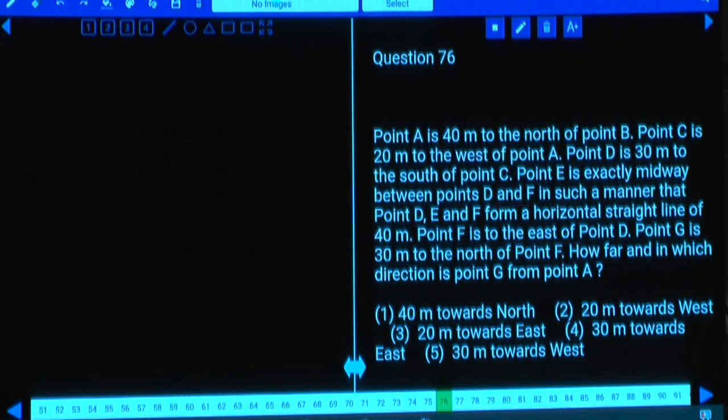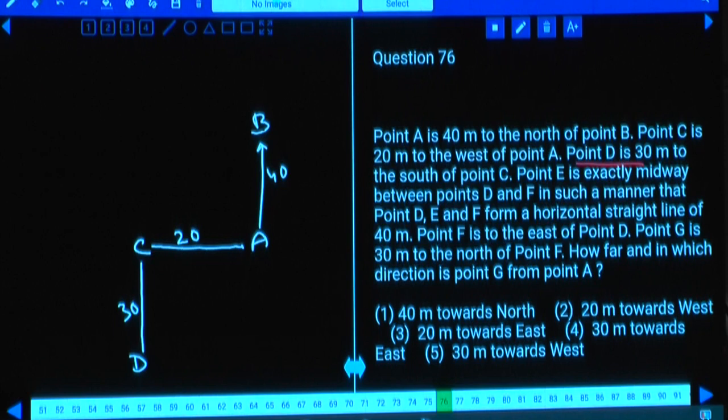A is 40 meters to the north of B. B is here, A is 40 meters to the north of B, and this is 40. C is 20 meters to the west of A. Now this is C, which is 20 meters to the west of A, and D is 30 meters to the south of C.